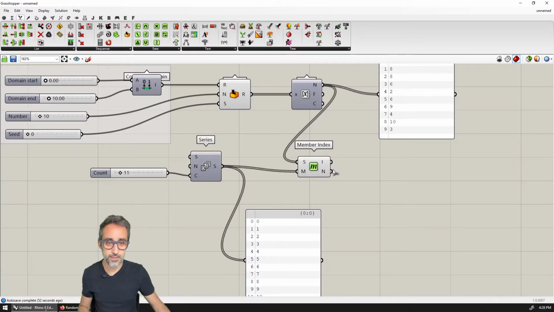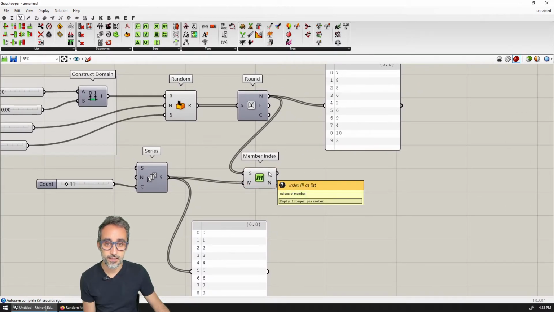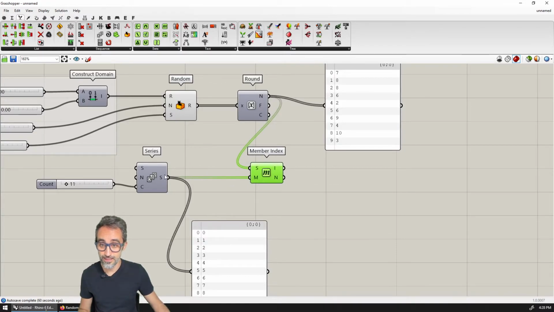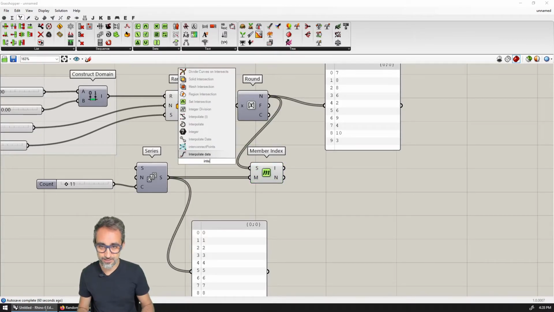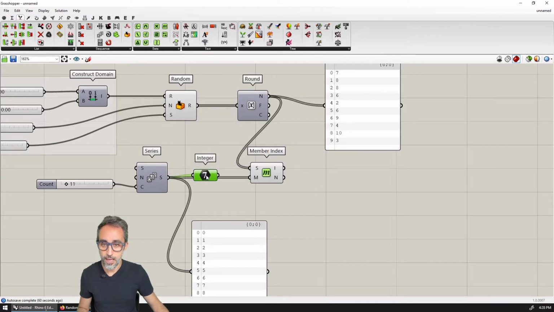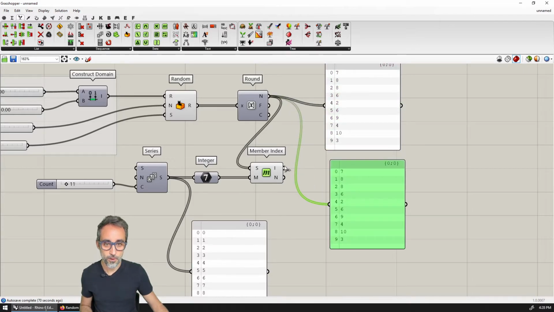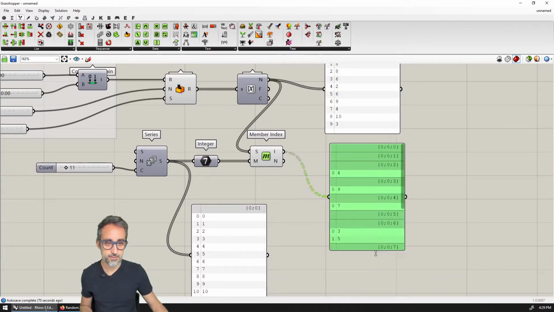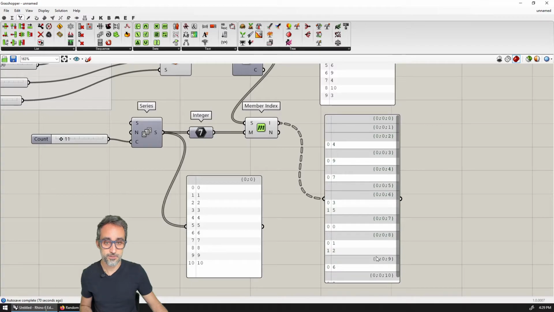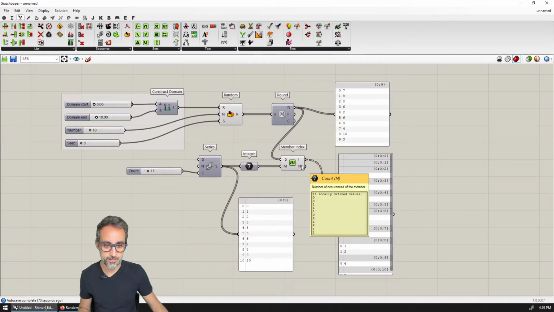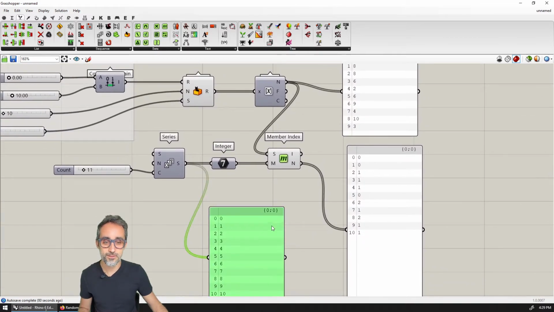And then if I feed that in, you can see that I need to make sure that I first convert these numbers that have a decimal part to integers. And then as I do that, you can see that what I get as a result is a tree that tells me, oh, this is nasty. The number of occurrences of each one of the members.